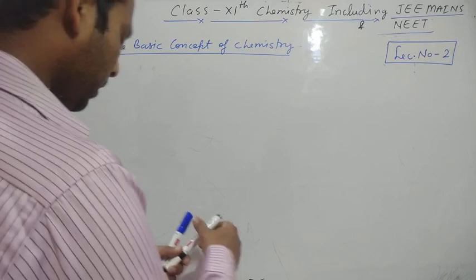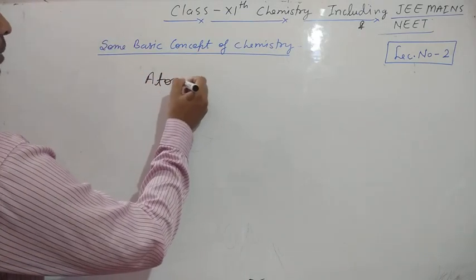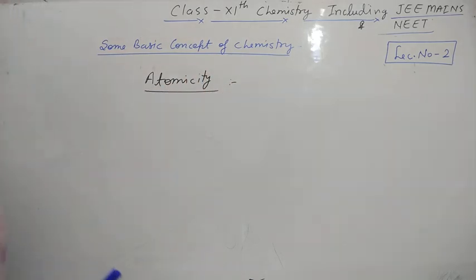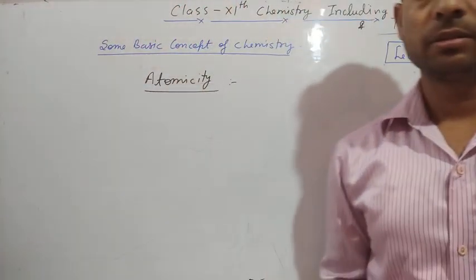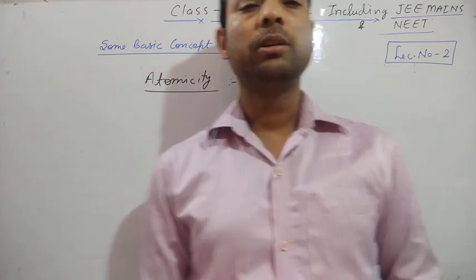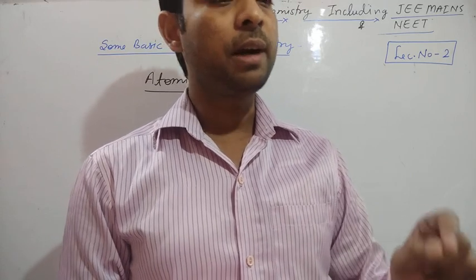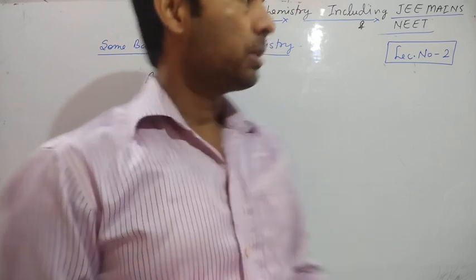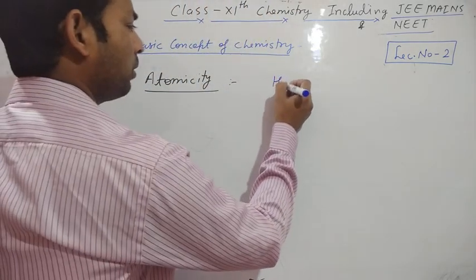The first point is atomicity. What is the meaning of atomicity? Atomicity means the number of atoms which are present within a molecule. That number is called the atomicity of that molecule. Clear, students? Suppose I write the example of hydrogen gas.